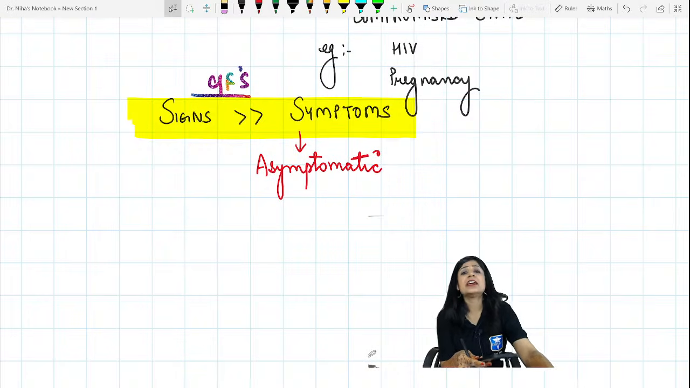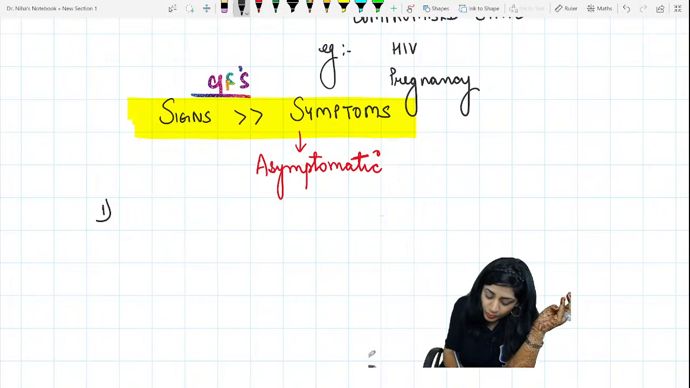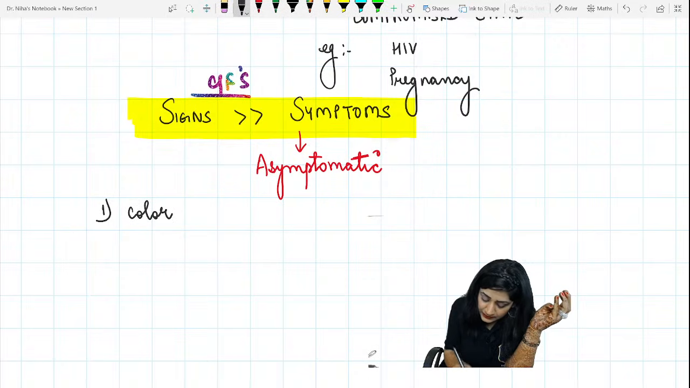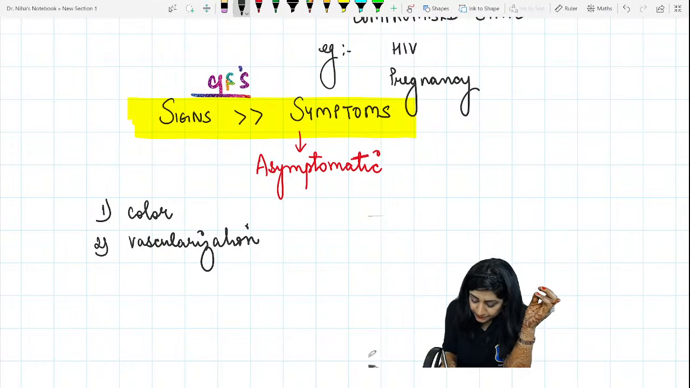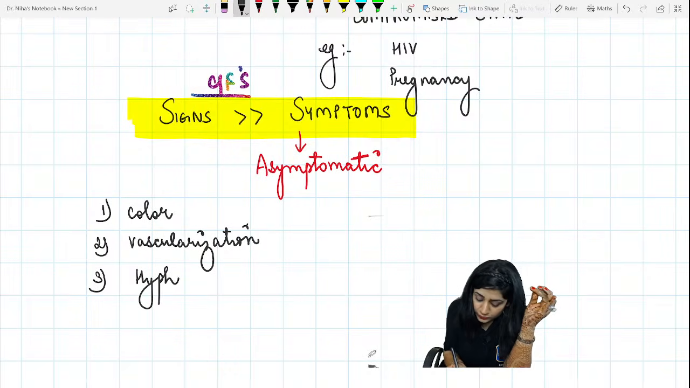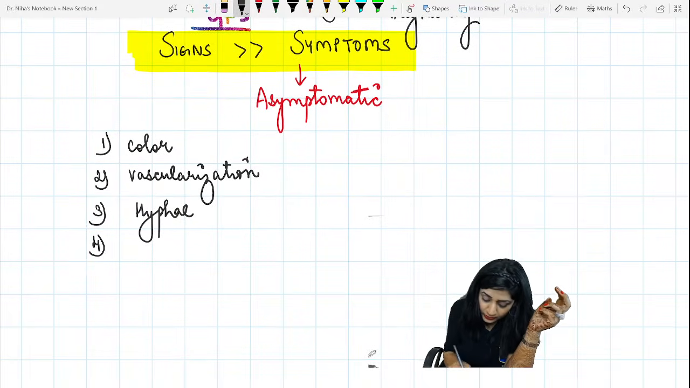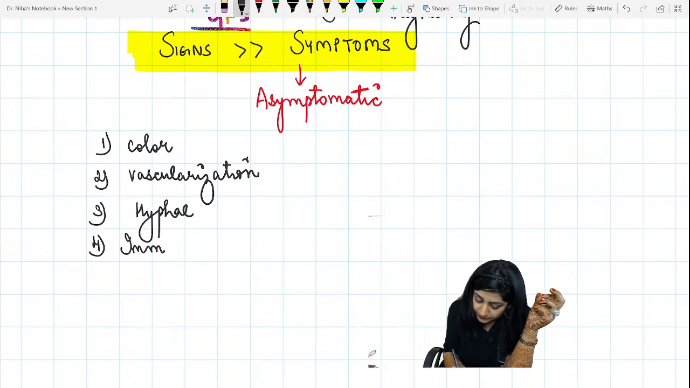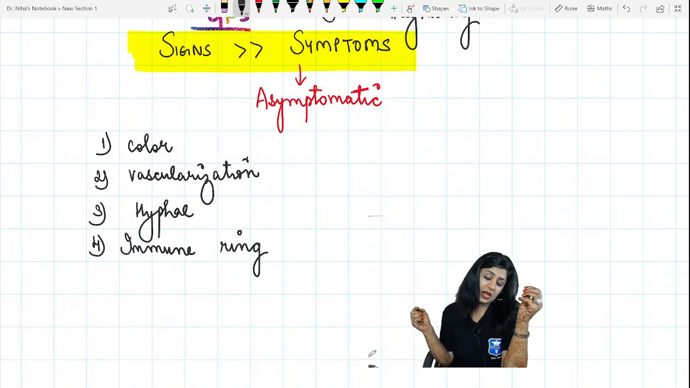What is the color? Tell me, number one, what will be the color of the ulcer? Number 2, tell me about the vascularization. Are you going to get the vascularization or not? Okay. Then number 3, tell me about hyphae. How will you see the hyphae? I am giving you the hints. Number 4, what is the name of the immune ring? We get also an immune ring. What is the name of that ring?